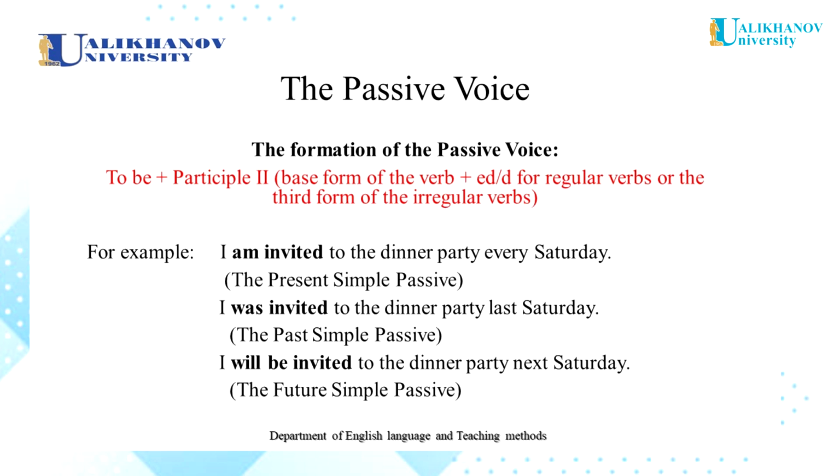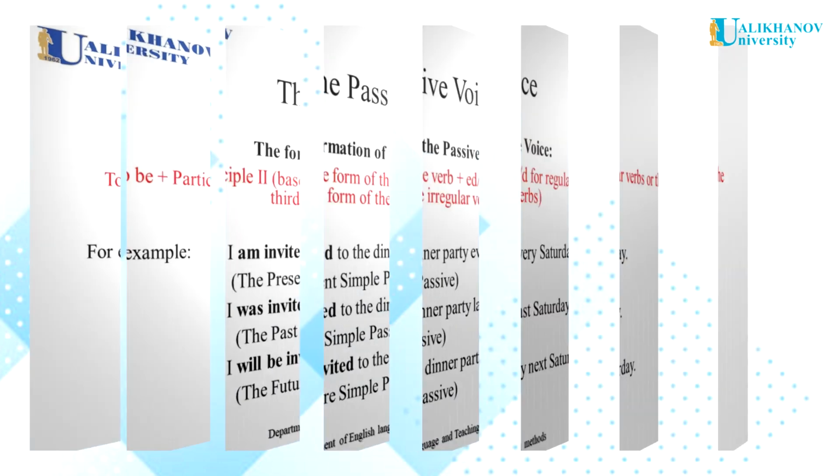And one more example. I will be invited to the dinner party next Saturday. Will be invited. It is the future simple passive. Will be is the form of the verb to be in the future simple tense. Invited, it is the form of the participle two.